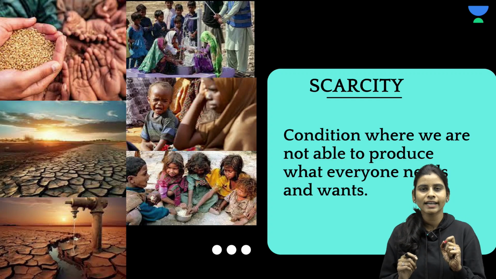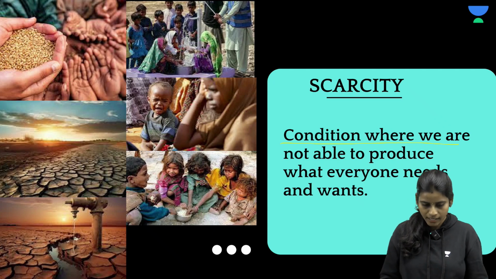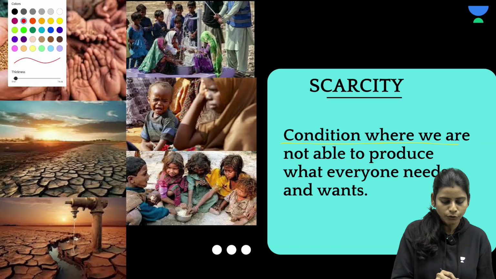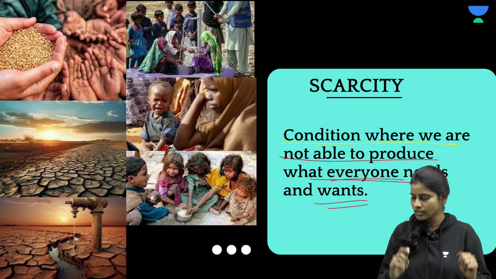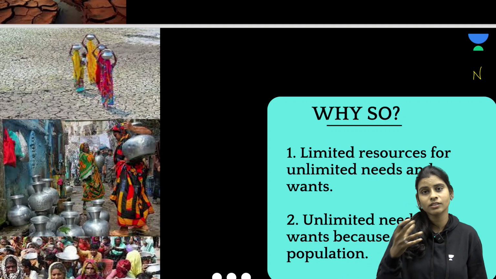So this is something called what? Scarcity. Let's read the definition now. So what is scarcity basically? Scarcity refers to a condition in which we are not able to fulfill or produce what everyone needs and wants, right? Okay. And so how do we have to deal with this scarcity?